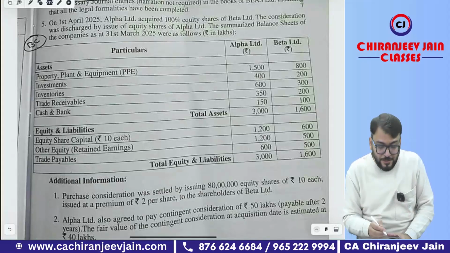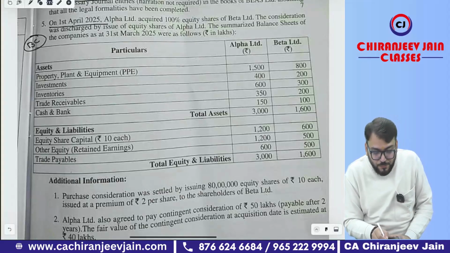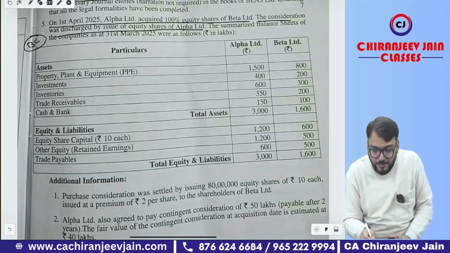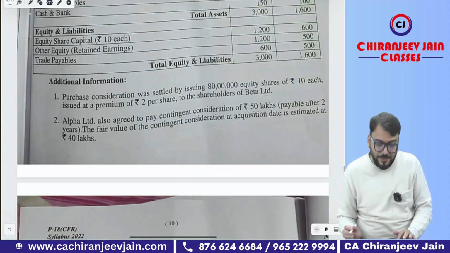It is given: on 1st April 2025, Alpha Limited acquired 100% equity shares of Beta Limited. The consideration was discharged by issue of equity shares of Alpha Limited. The summarized balance sheet of the companies as on 31st March 2025 is given. You can see a simple balance sheet has been given.